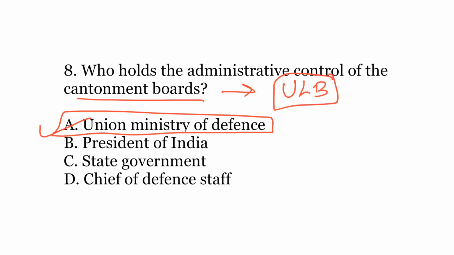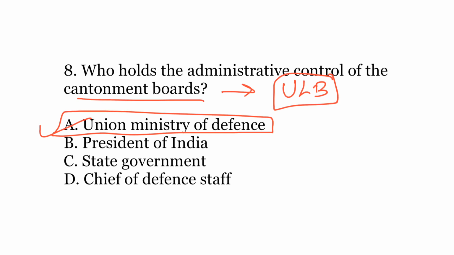These are those areas that fall under the rural or urban jurisdictions or limits. However, their civil administration cannot be maintained or cannot be given at the hands of the civilians. Therefore, they have to be managed by the defense itself because of its sensitive and overly national security perspective.